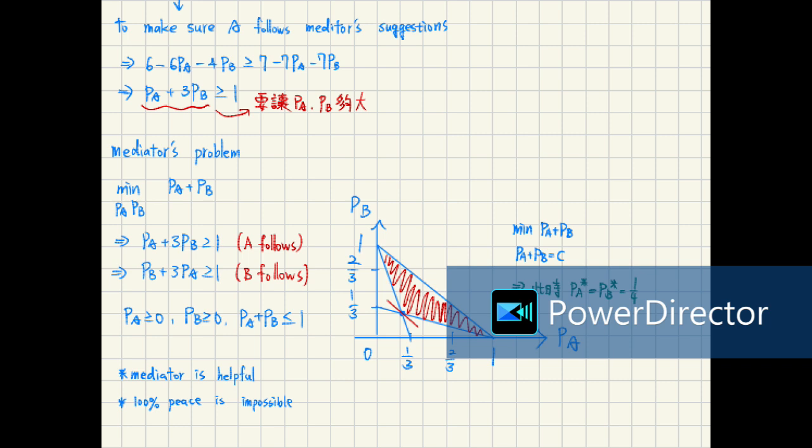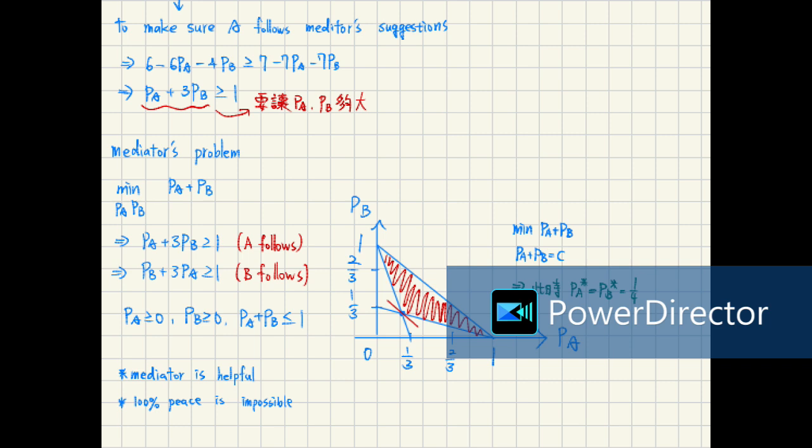So we can simply draw a chart, and now we can see the intersection. It is PA equals PB equals a quarter. So if PA equals PB equals a quarter, then both countries will follow the mediator's suggestion.